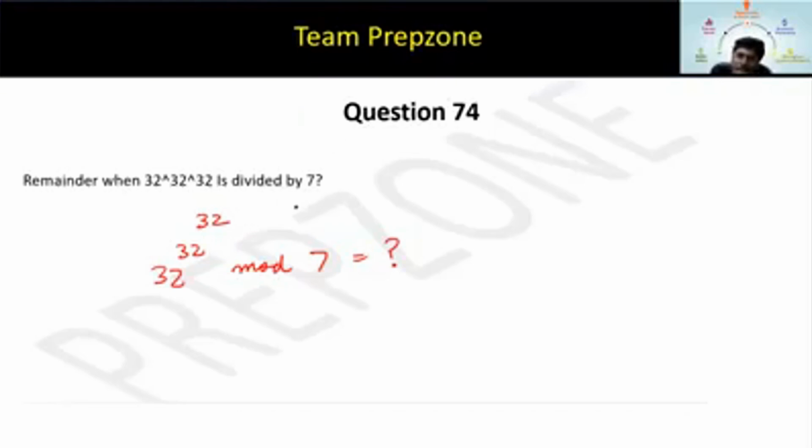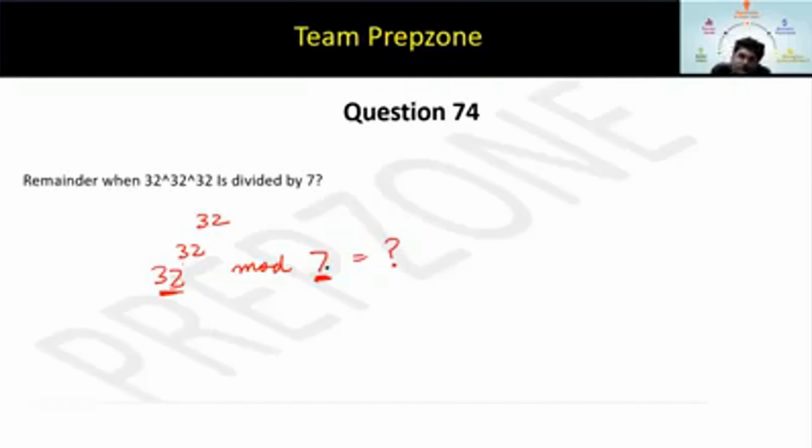Okay, Bharat, for you, just tell me logically. The first thing that you will check is what? Can you apply Euler's theorem here, Bharat? Let's take it step by step. What's the condition for Euler? This and this have to be coprime, right? So are they coprime? Yes. So you can apply Euler. Next, what next?